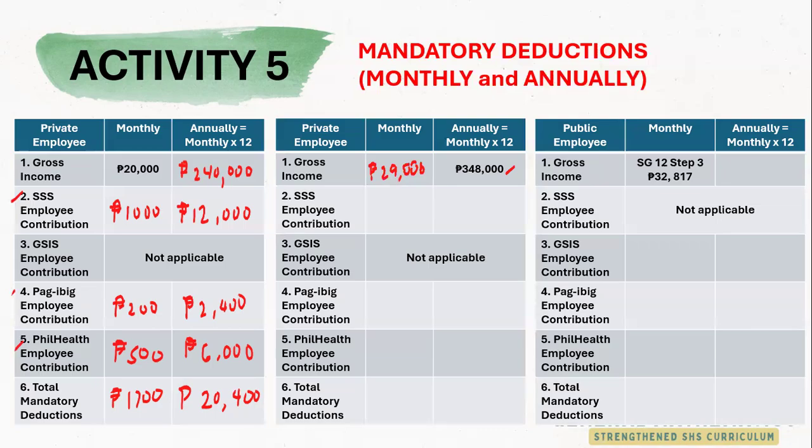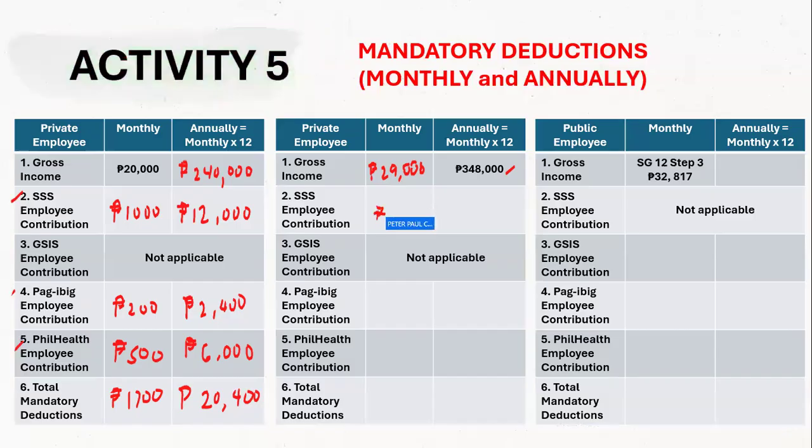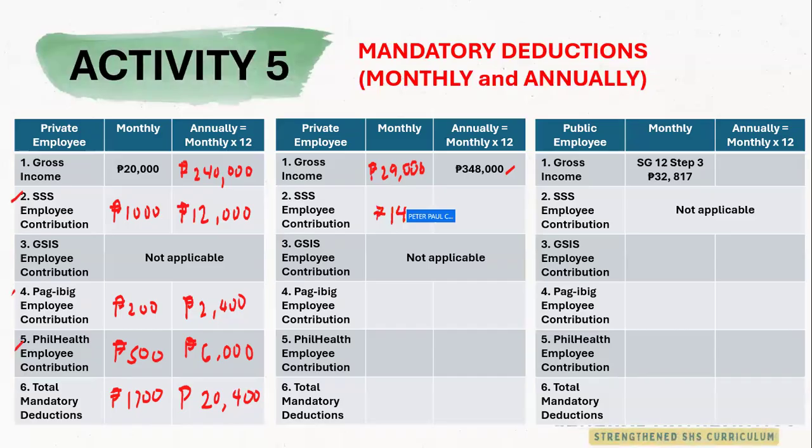So we simply get 5% of the 29,000. So 0.05 times 29,000 is 1,450 pesos. Next is the Pag-IBIG, which is also 200 pesos because that's already the maximum above the 10,000 cap. And then the PhilHealth is 725 pesos.